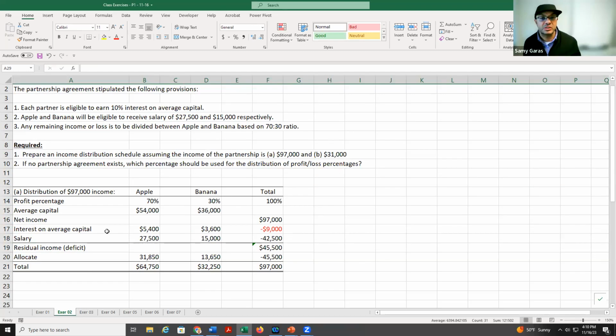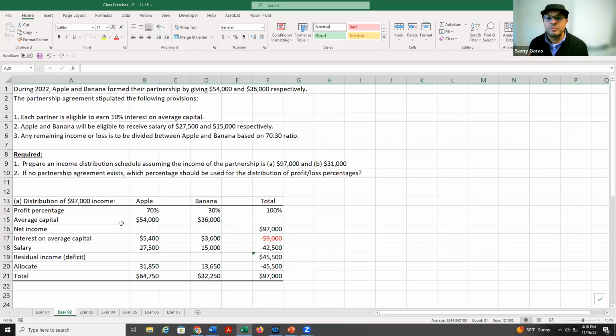In this exercise, we assume the partnership is running, but we need to divide the income between the two partners, Apple and Banana. Apple and Banana form the partnership, and here is their capital, 54 and 36. Each partner is eligible to receive 10% on their average capital. Okay, and then every partner is eligible to receive salary. So we have salary here for both partners. The remaining will be divided 70% to Apple, 30% to Banana.